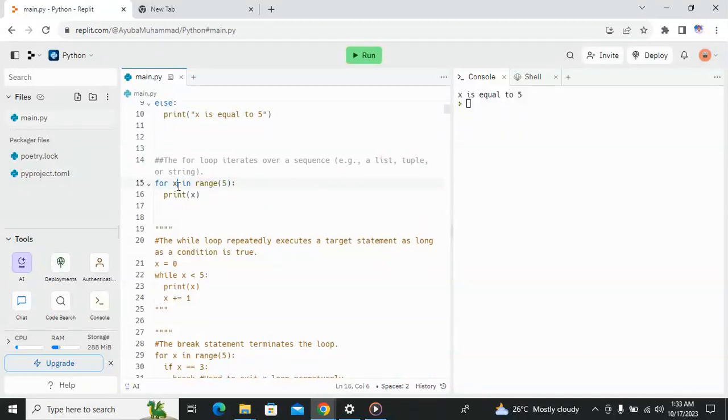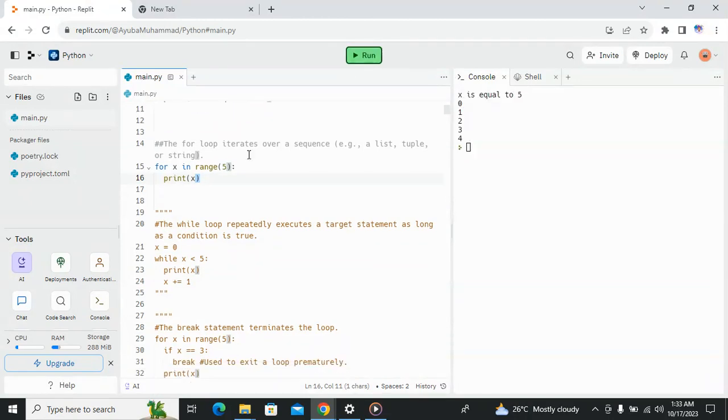This x is a placeholder, so we are saying we should iterate and start our iteration from x. The x stands for 0 up to the number where this will stop, that is 5. If you start counting from 0, that means you stop at 4. In is also a keyword in Python, that is why it's in blue color. So in range, inside this range function, we pass 5. If we run this, it's going to print out 0, 1, 2, 3, 4. That is what the for loop is doing. I hope you get the idea.